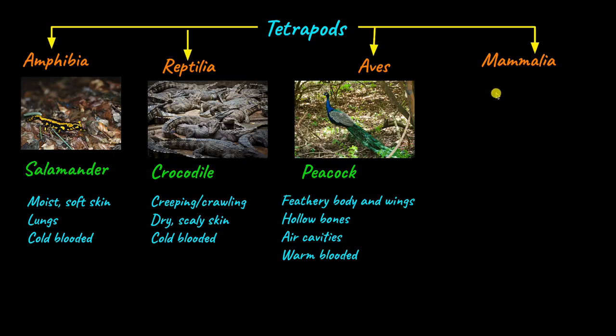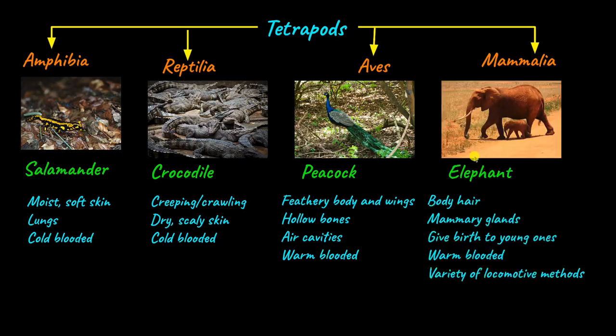Mammalia includes all mammals like elephants and us humans. A basic characteristic of mammals is that their body is covered with hair. And female mammals have mammary glands, and females often give birth to young ones. So they are called viviparous. All animals that lay eggs are called oviparous, but animals that give birth are called viviparous. Because of the presence of mammary glands, females produce milk, which is used to nourish young ones.